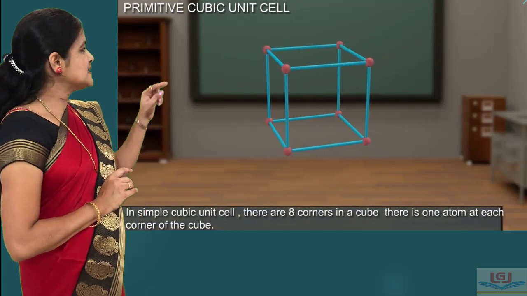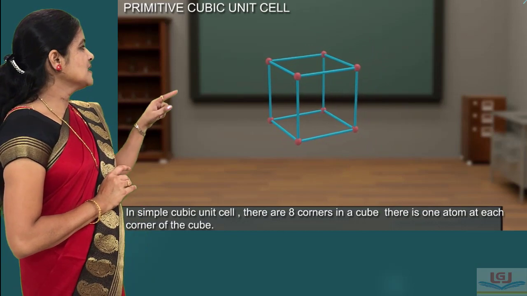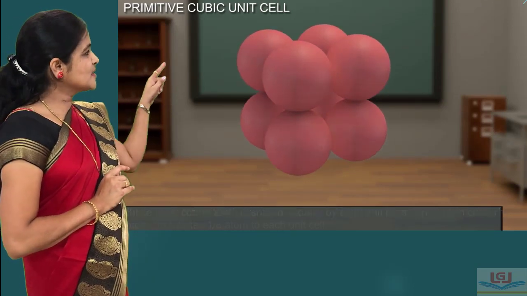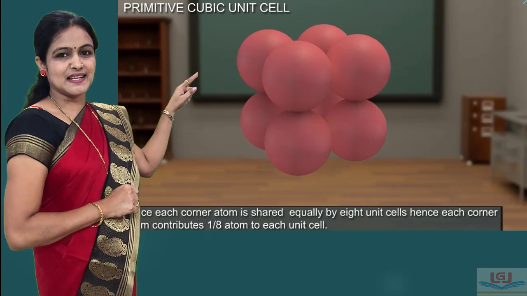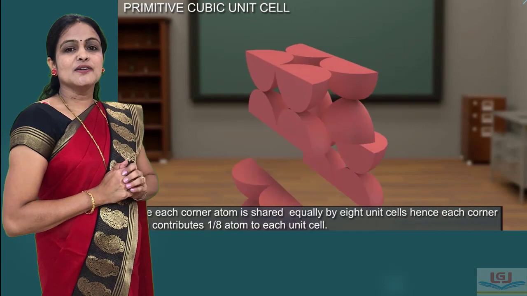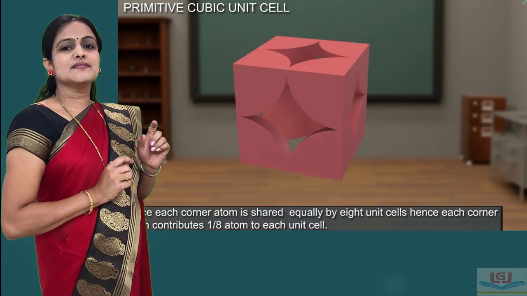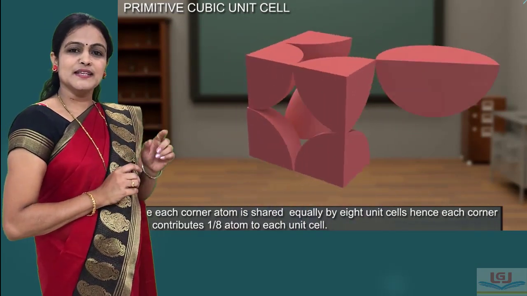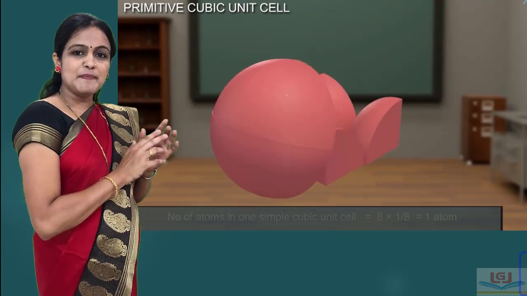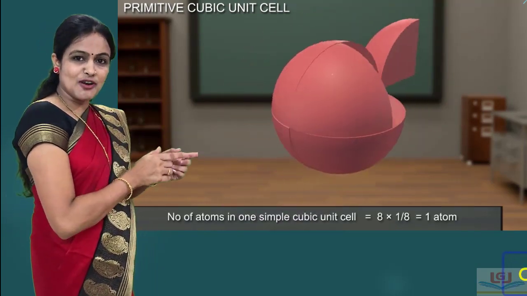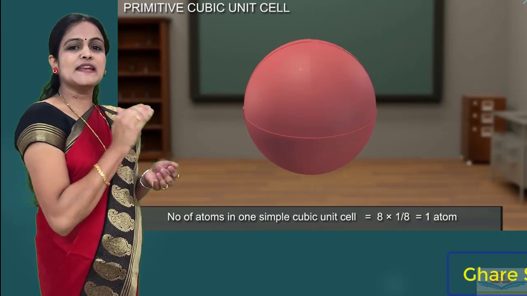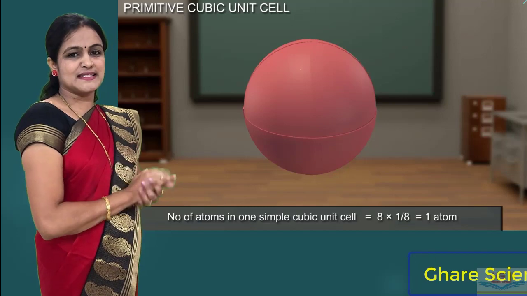As we know, in simple cubic unit cell there are 8 constituent particles at the 8 corners of unit cell. And as we know, the corner particle contributes only its 1/8 part in 1 unit cell. Therefore, there are 8 particles at the 8 corners and each particle contributes only its 1/8 part per unit cell.